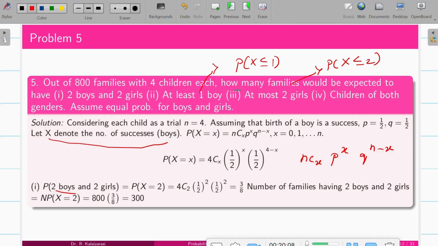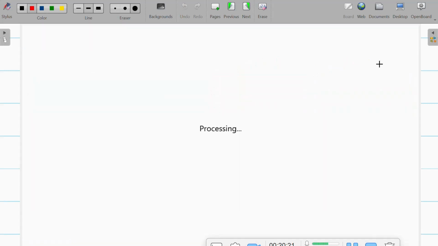Consider children of both genders. Both genders in the sense that the probability of X covers both genders. It is like 1 minus the probability of a common gender, X equal to 2 and 2. Okay, so let me explain here.